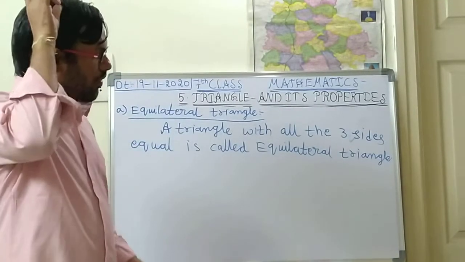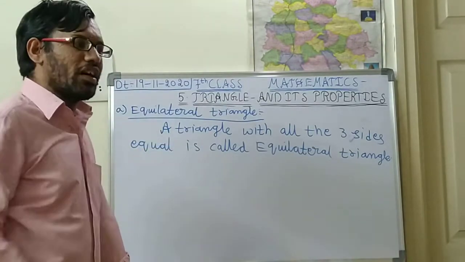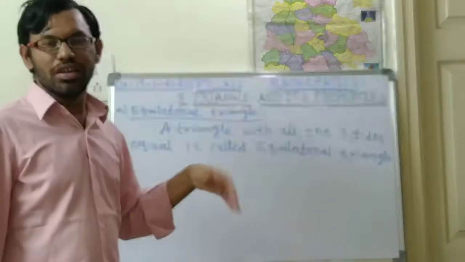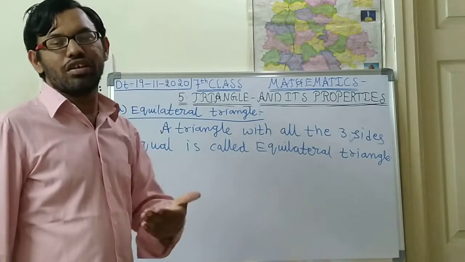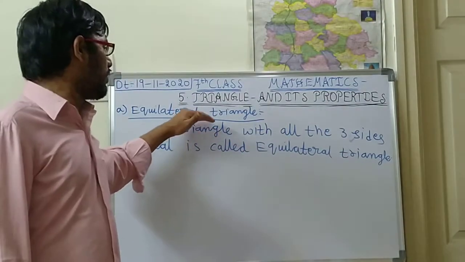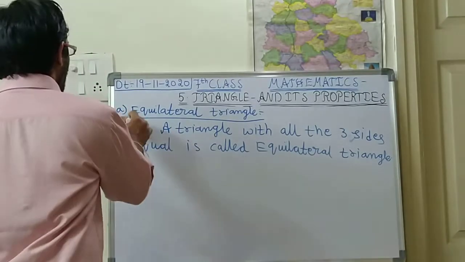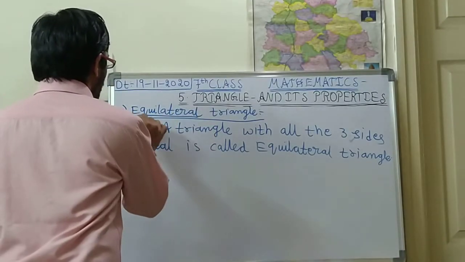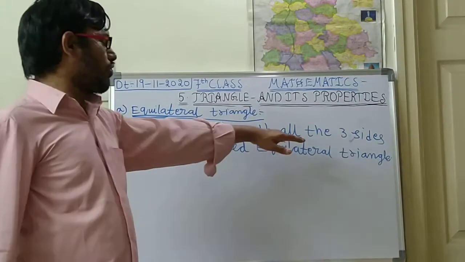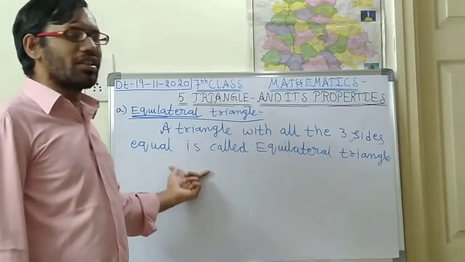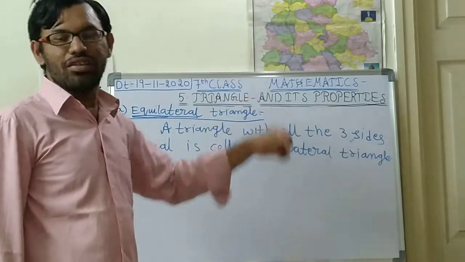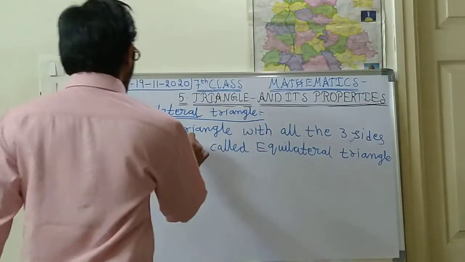So if you take any triangle, every triangle will have three sides. If the three sides are equal in their measurement, in their length, then that triangle we will be calling an equilateral triangle. In the name itself it is saying equi. What is the meaning of equi? Equi means equal, same. So if all the three sides are equal in length, then that type of triangle we will be calling an equilateral triangle.